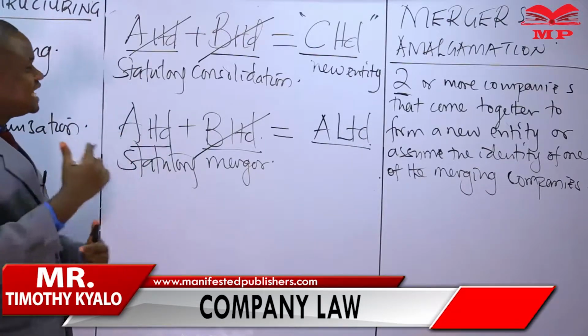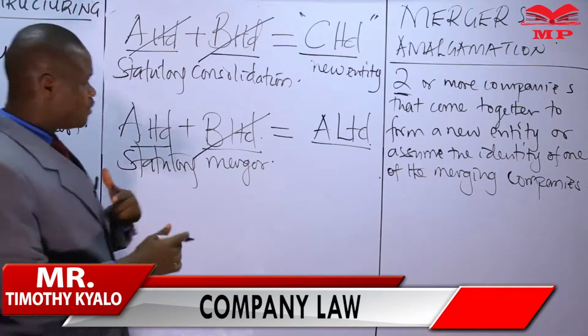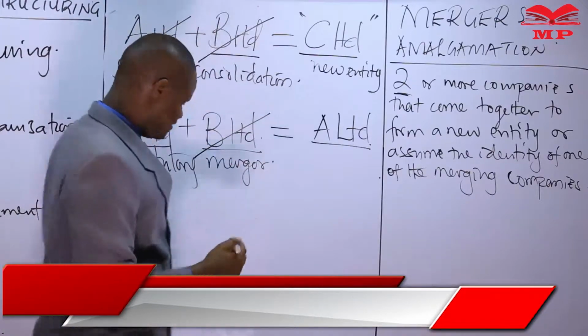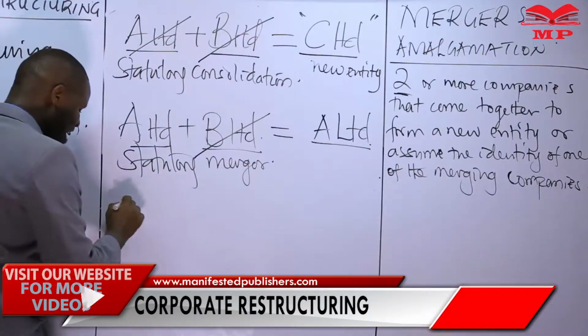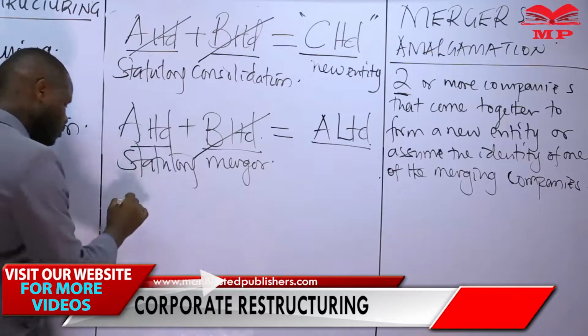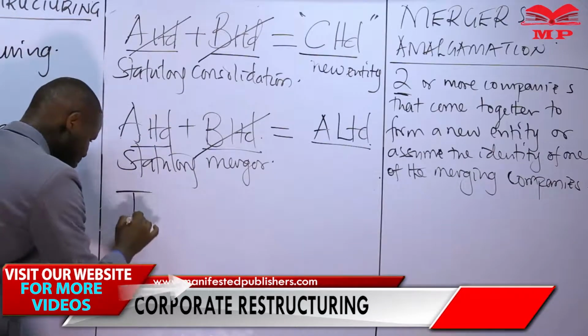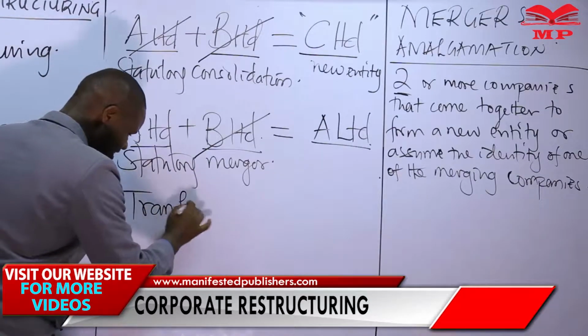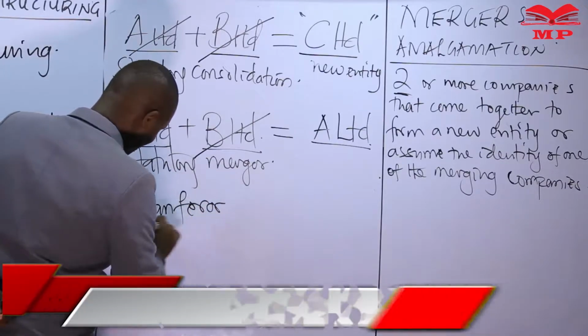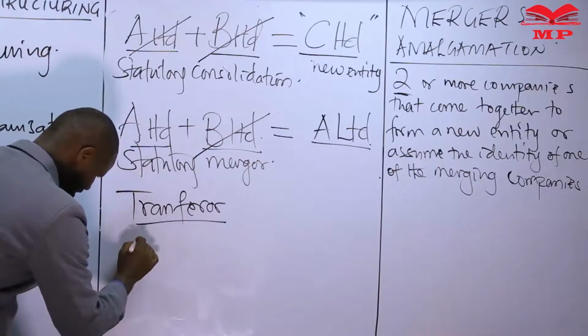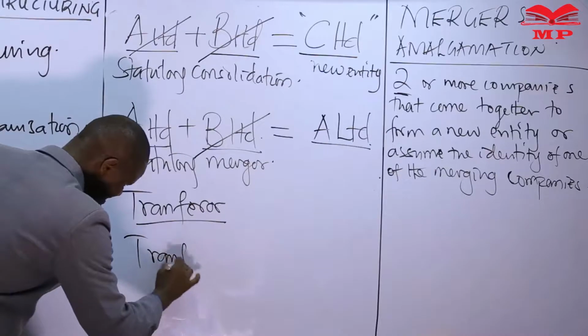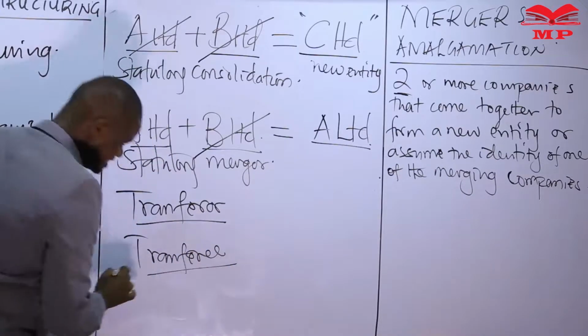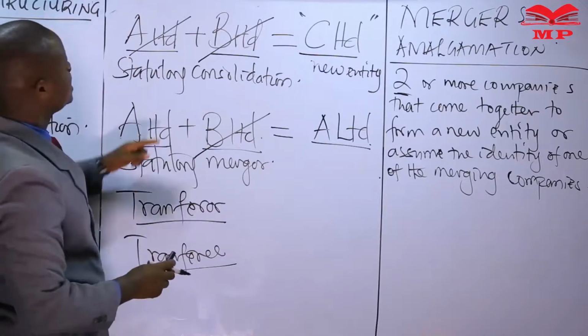Now, how do we effect this merger? How is the merger effected? We have two companies, one that we shall be referring to as the transferee company, and the other that we shall be referring to as the transferor company.